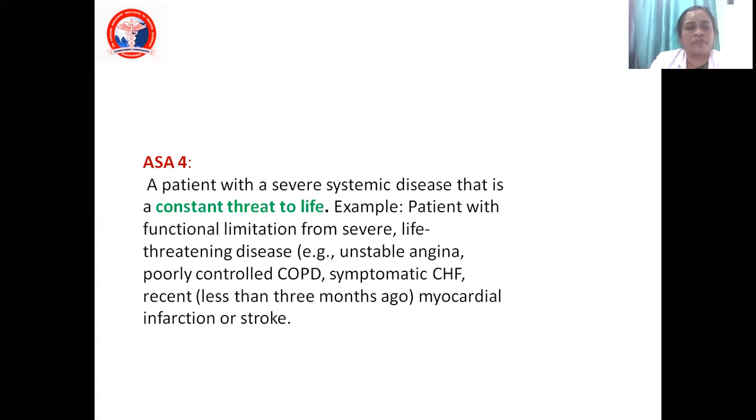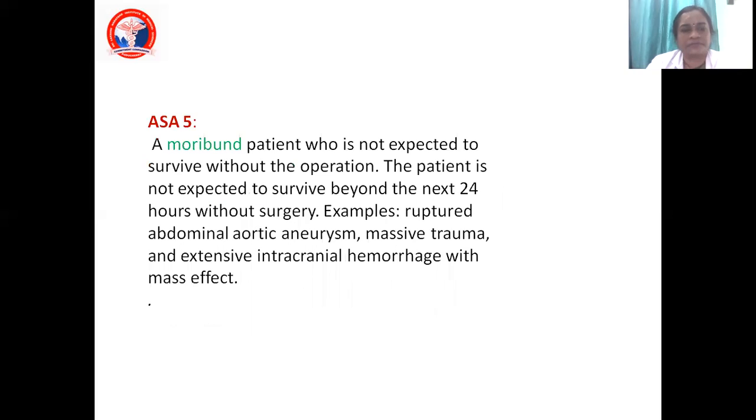There is no time for me to stabilize this patient, so I am forced to take this case. At that time, I always write a high risk informed consent and inform the patient that there is a constant threat to life, and we might or might not succeed. That should be put into the informed consent.